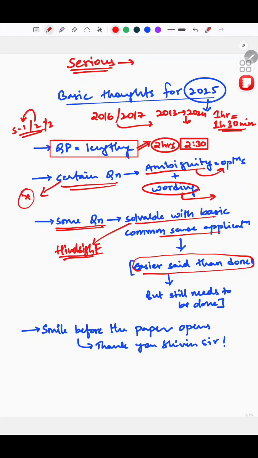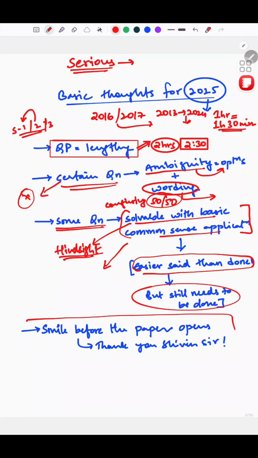But I've realized that in the exam, even though you have pressure, it is up to you to take a deep breath, get into your calm zone, and then try applying your basic common sense. This helps even when you are trying to solve confusing questions, like when you are stuck between two options. It is up to you not to overthink and to maintain your calm and go about it.